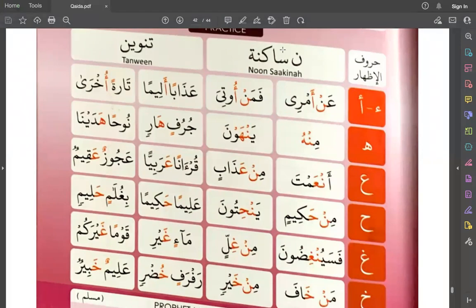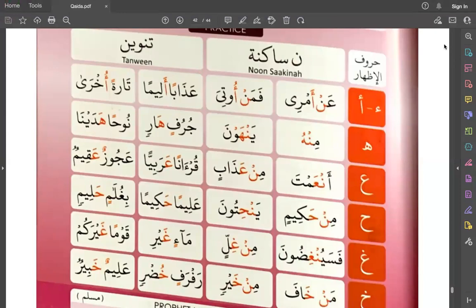Bismillah ir-Rahman ir-Rahim. So this is related to Noon Sakina and Tanween rules. In this page only the Izhaar is being discussed, and how to do it. Okay, I'll write it for you first.